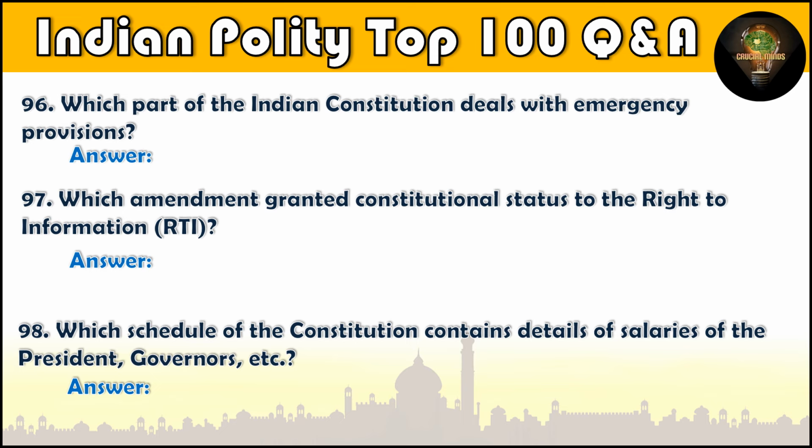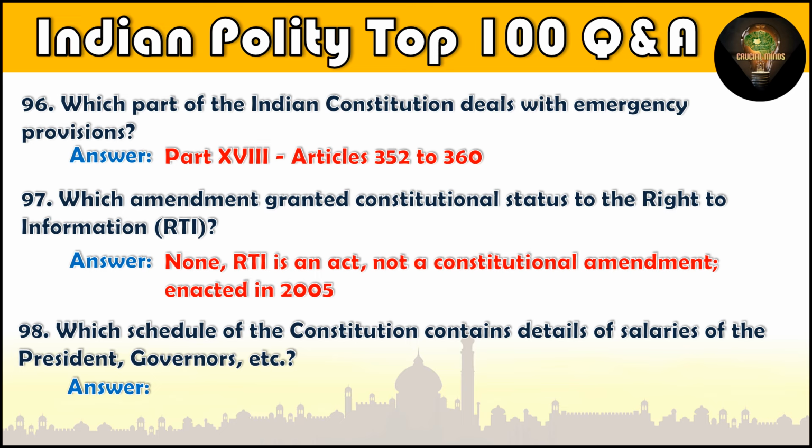Question number 96. Which part of the Indian Constitution deals with emergency provisions? Part 18, Articles 352 to 360. Question number 97. Which amendment granted constitutional status to the right to information, RTI? None. RTI is an act, not a constitutional amendment, enacted in 2005. Question number 98. Which schedule of the Constitution contains details of salaries of the President, governors, etc.? 2nd Schedule.